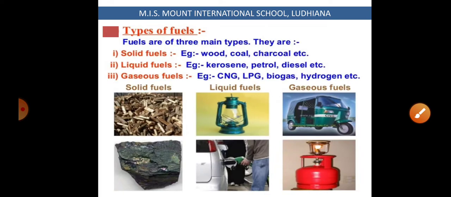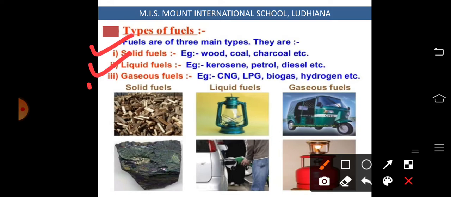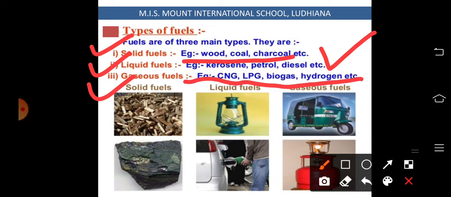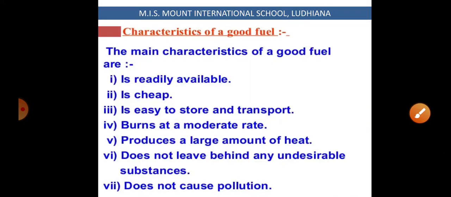As I told you, these combustible substances are known as fuels, and we can have three types of fuels, depending on their state: solid fuel, liquid fuel and gaseous fuel. Wood, charcoal, coal are examples of solid fuel. Kerosene, petrol, diesel are examples of liquid fuel, and CNG, LPG, biogas are examples of gaseous fuels.